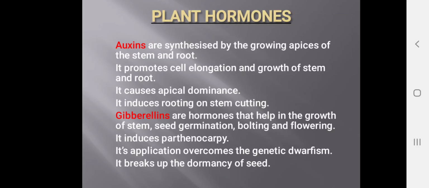Next we are having gibberellins. Gibberellins are hormones that help in the growth of stem, seed germination, bolting and flowering of the plant. They induce parthenocarpy. Their application overcomes genetic dwarfism. They break the dormancy of seed. These are the different functions of gibberellins.